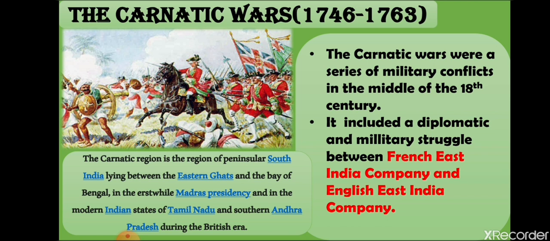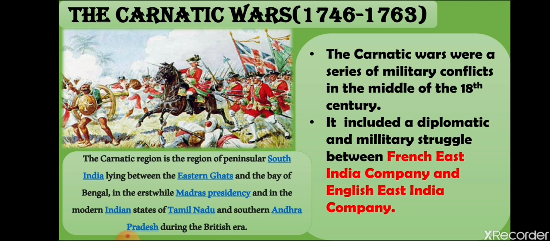The British captured some French ships. They were supported by the Nawab of Carnatic. Who was supporting the Britishers? The Nawab of the Carnatic region. The French, under Dupleix, the governor of the French East India Company at that time, responded by capturing Fort St. George in Madras. Fort St. George was the region of the Britishers, and Dupleix captured it because the Britishers captured some French ships.